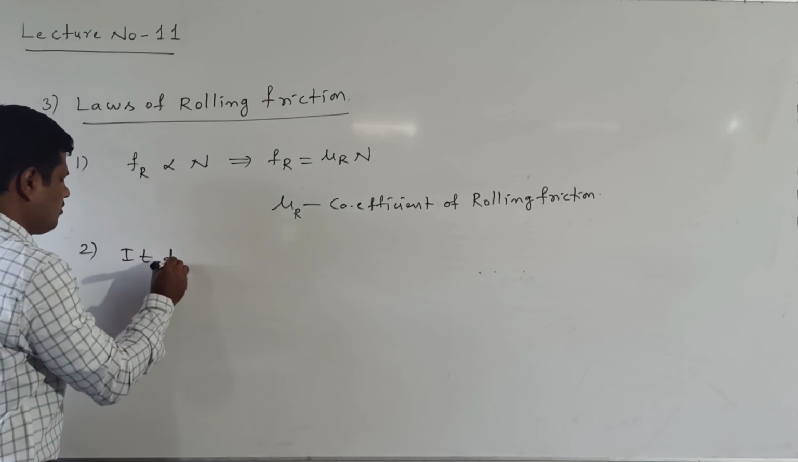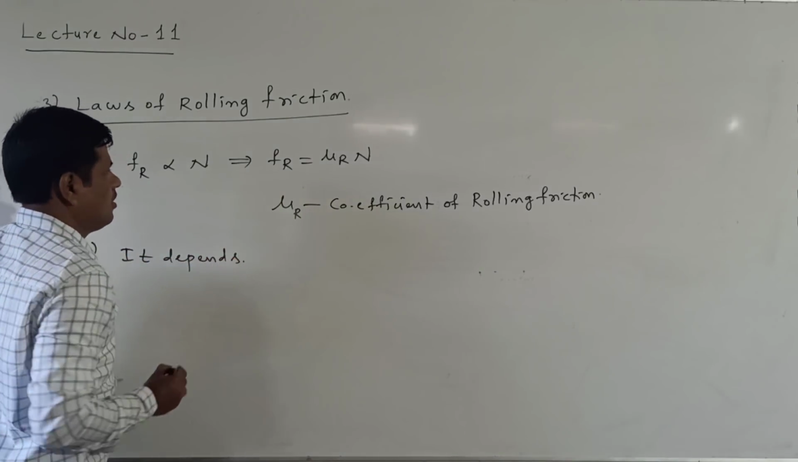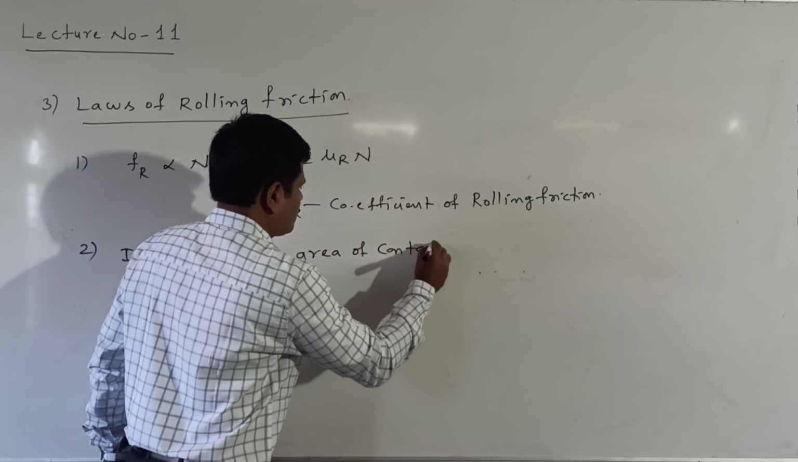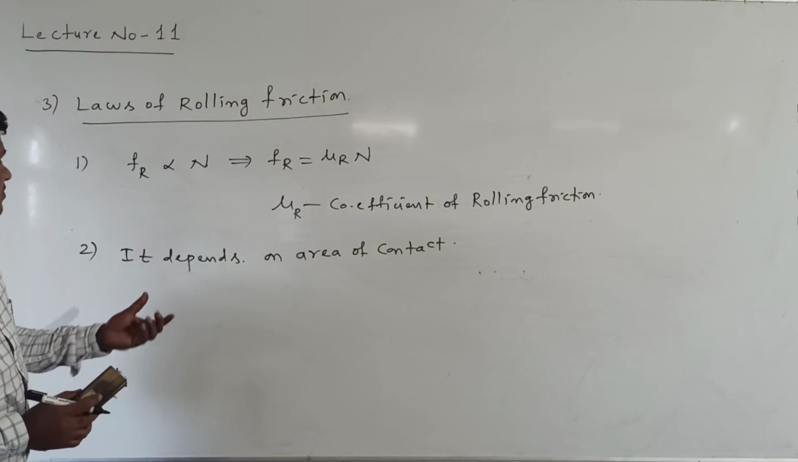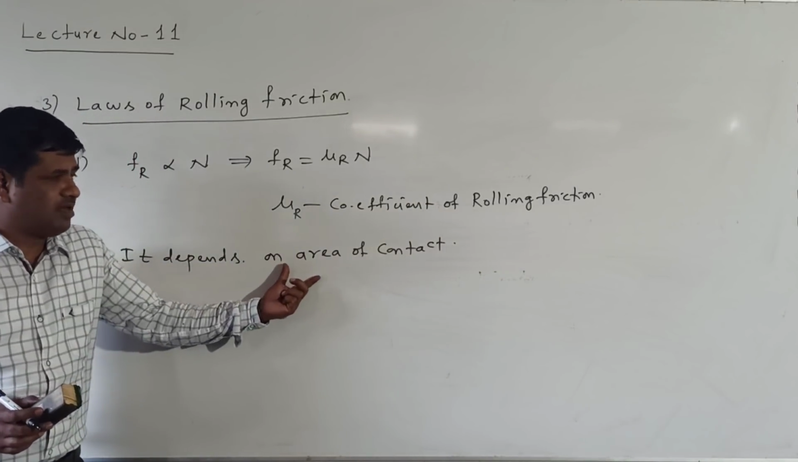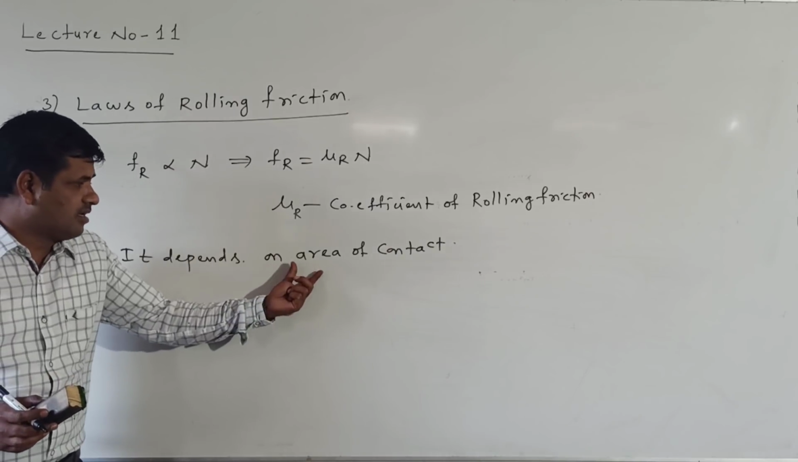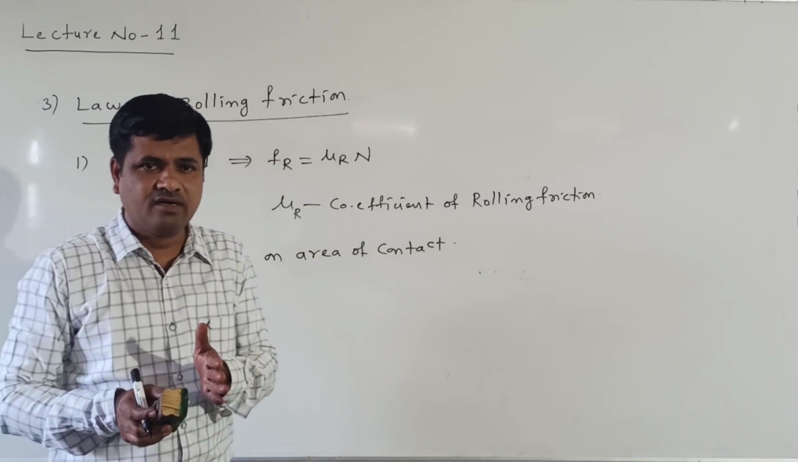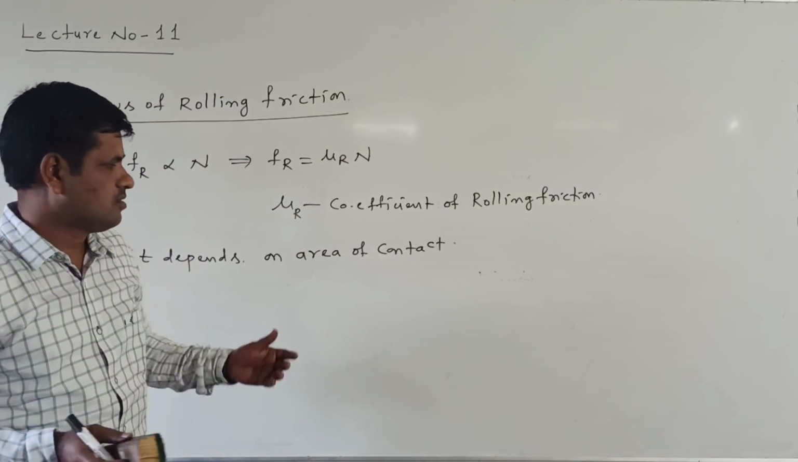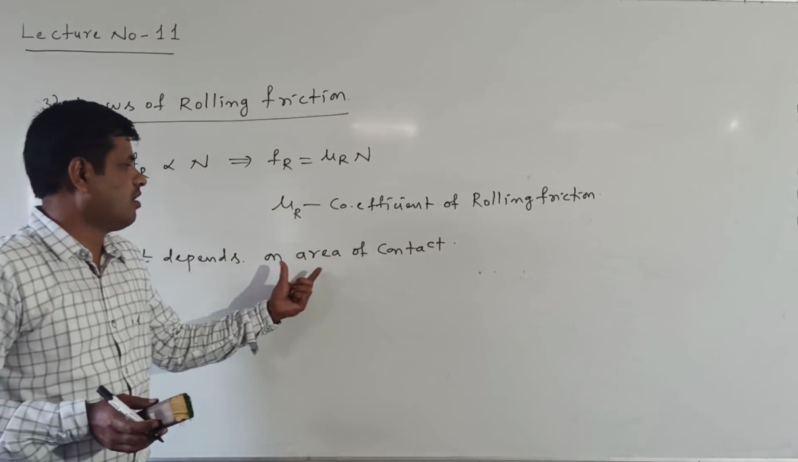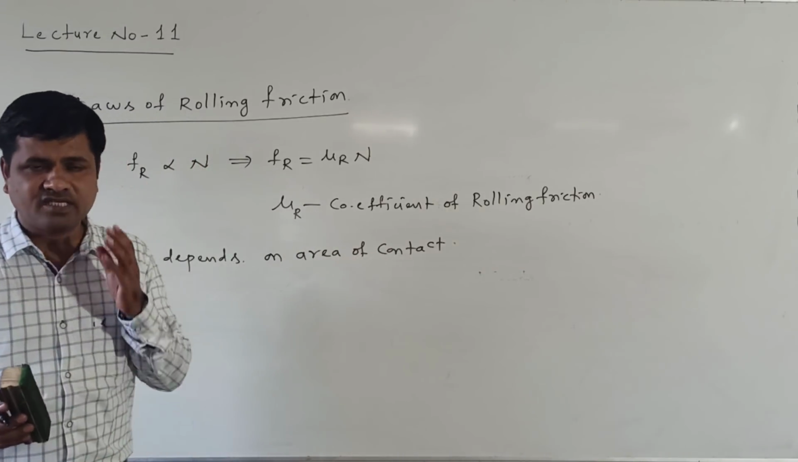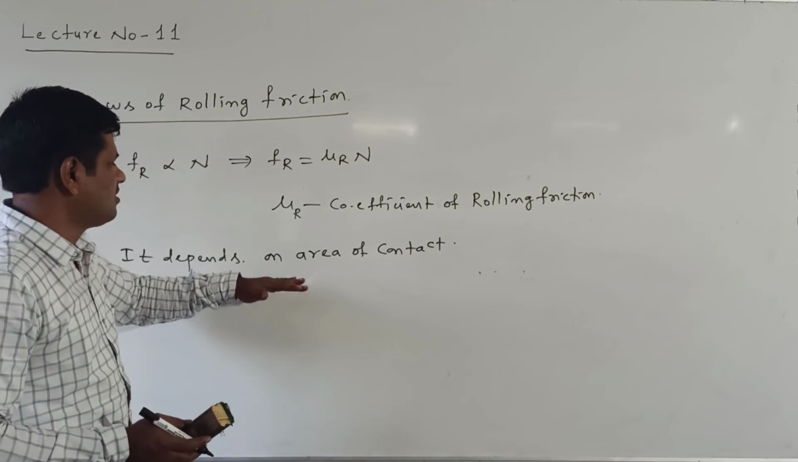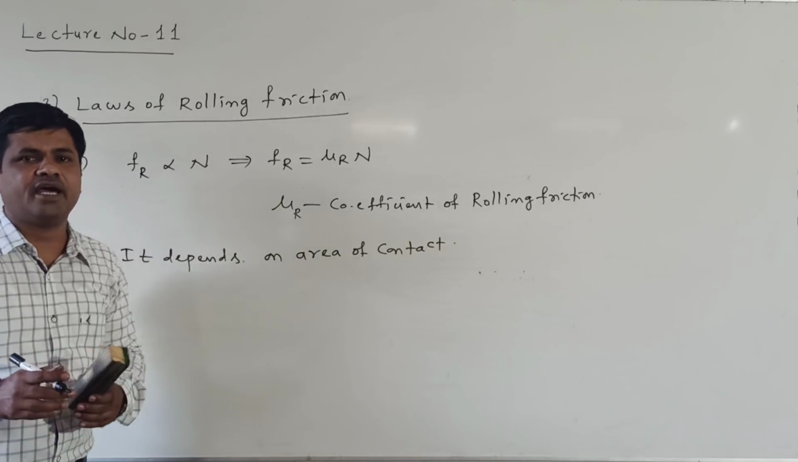It depends on the area of contact. What is the meaning of this? When the area of contact increases, rolling friction also increases. When the area of contact decreases, rolling friction decreases. That's the reason we say it depends on the area of contact. Static friction and kinetic friction are independent of the area of contact, but rolling friction depends on the area of contact.